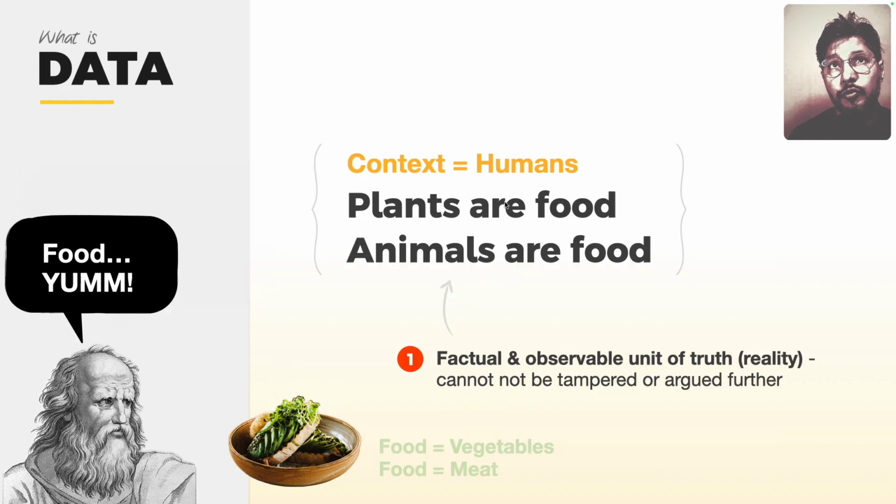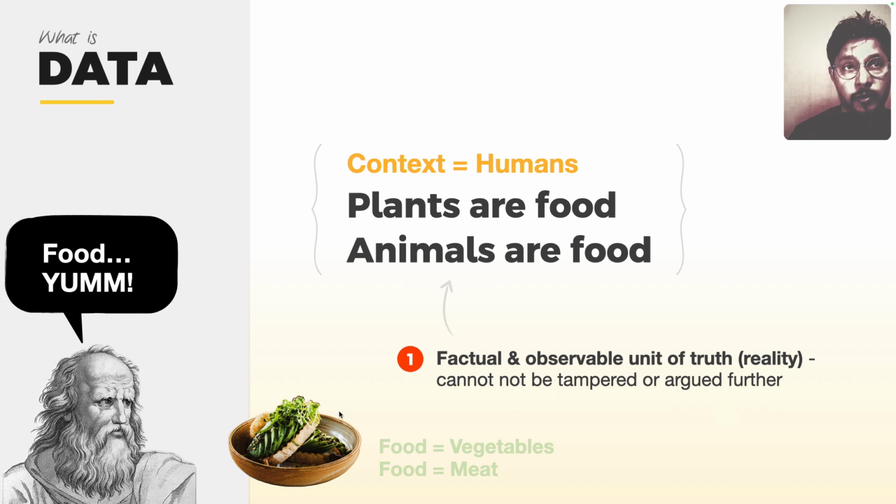For example, for humans, plants are food, vegetables are food, animals are food. I mean, we eat meat too. So that's a unit of factual and observable reality, which cannot be argued. Most of the time you'd see people agree on it, right?